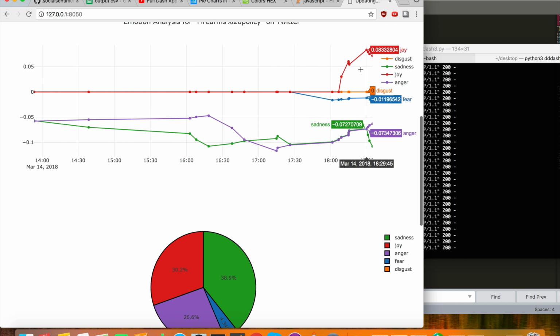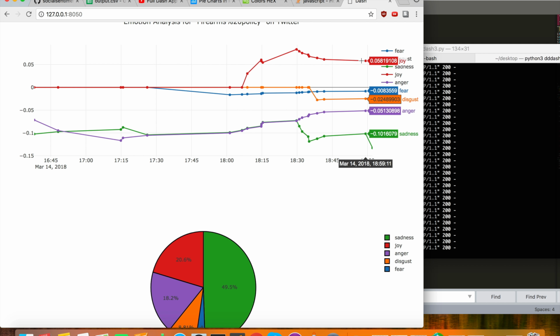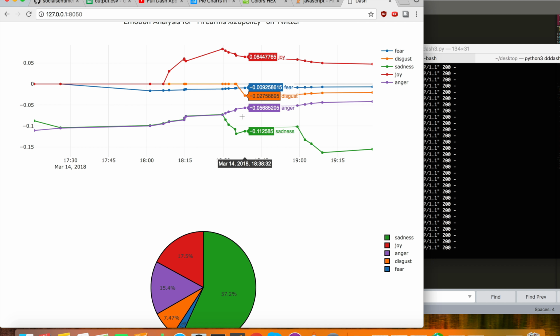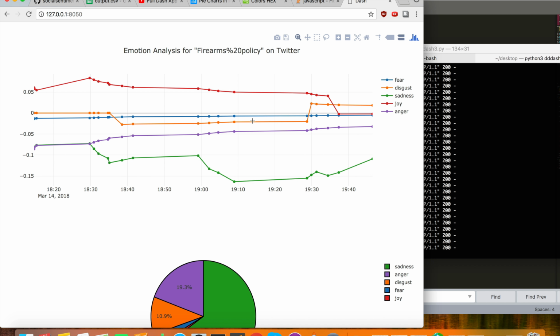In the scatter plot, I utilize the queue, so the whole list doesn't go infinitely long, and I also do append, so the data looks like it's moving, which is very, very cool. When your mouse is over, you can see the value for each of the emotions.